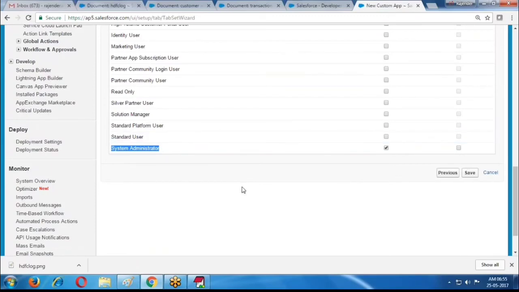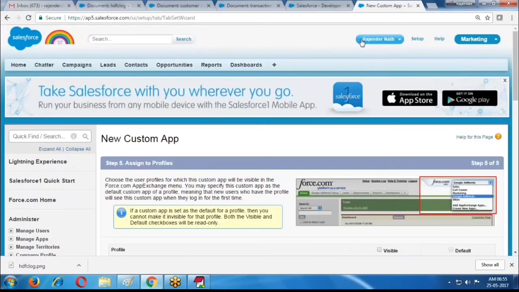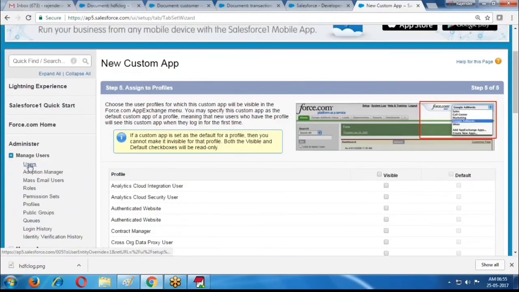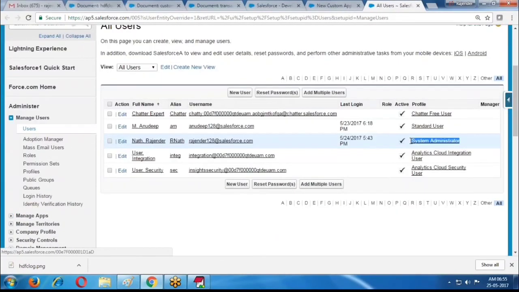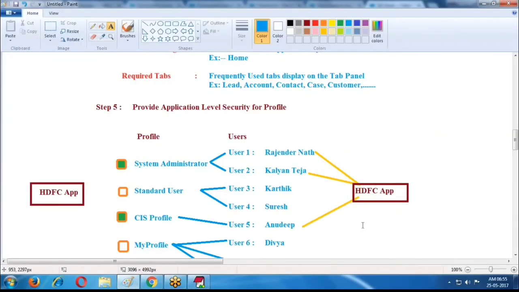By default, the Rajendra Nath user has the system administrator profile. What is the profile for this user? This is the admin user, and by default system administrator is the profile name. What is the profile for Rajendra? System administrator profile. Now I am enabling this system administrator profile,